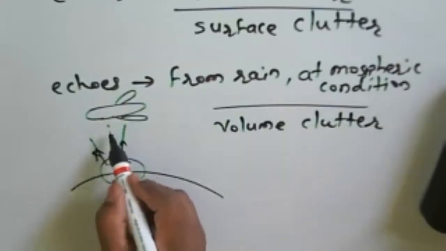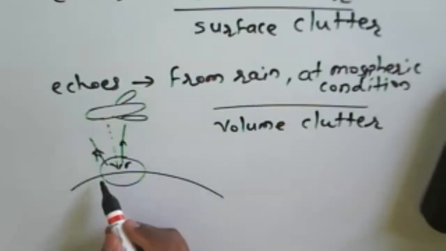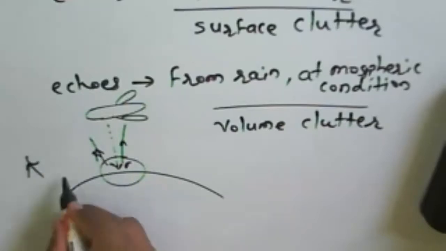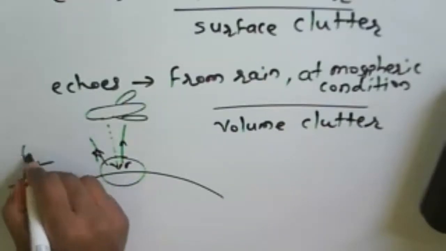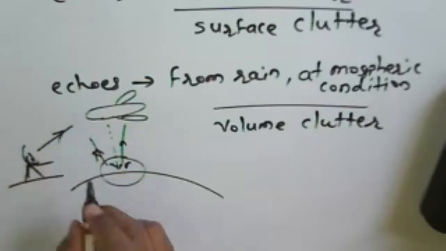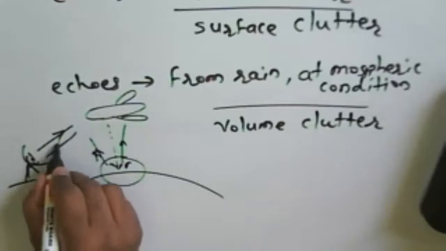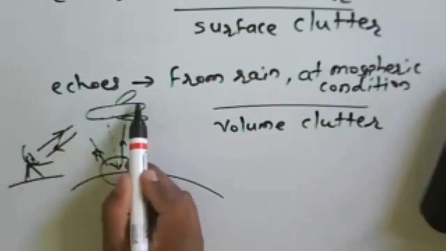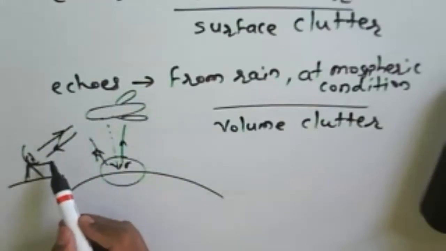Okay, so that is about the echo we are receiving. Then we can identify the target and so on. For example, I am saying that a radar is here. We have the radar antenna present here. Now a signal is sent by the radar to the aircraft, and then it will be received by the aircraft. So radar cross section means the size of the target. According to that, we are getting the signal.